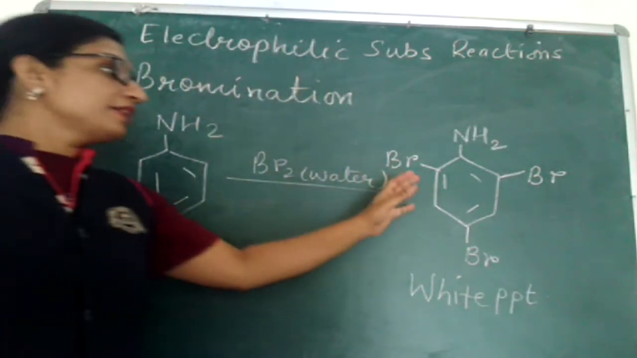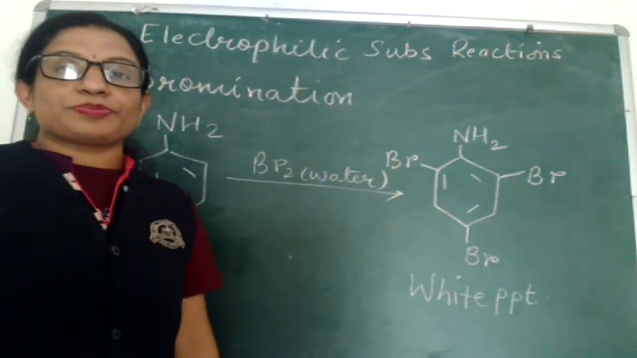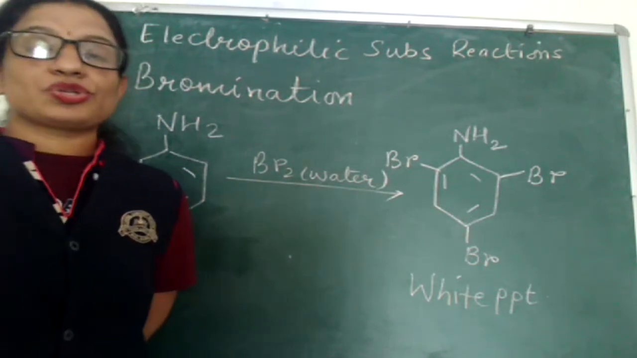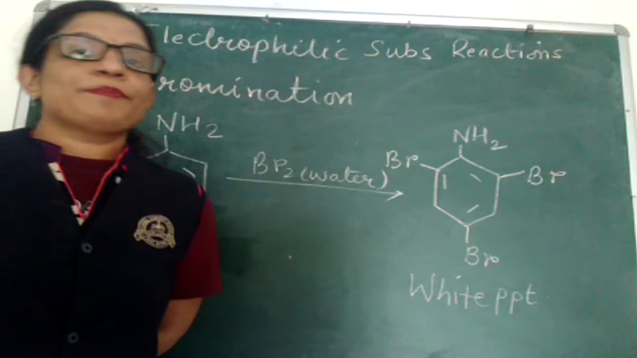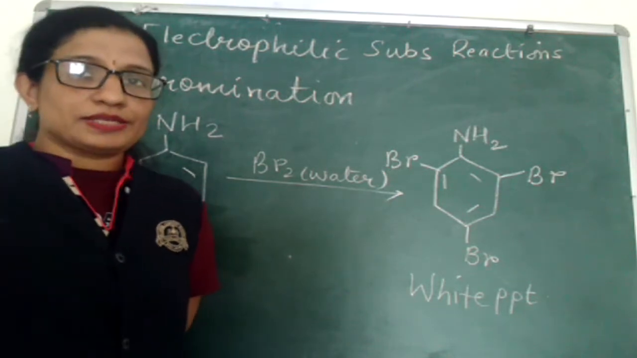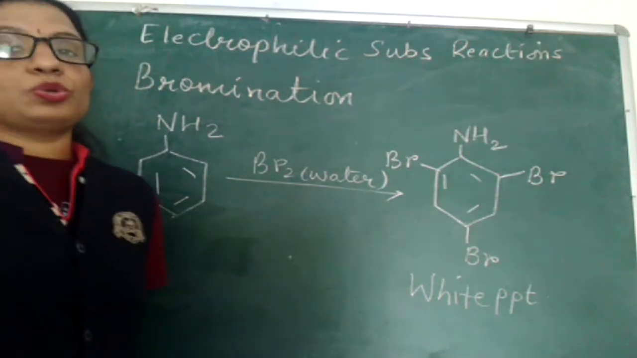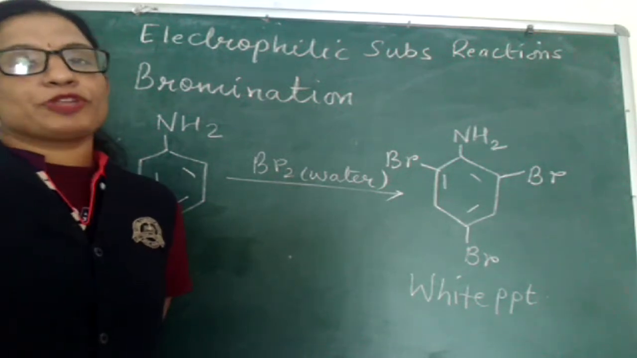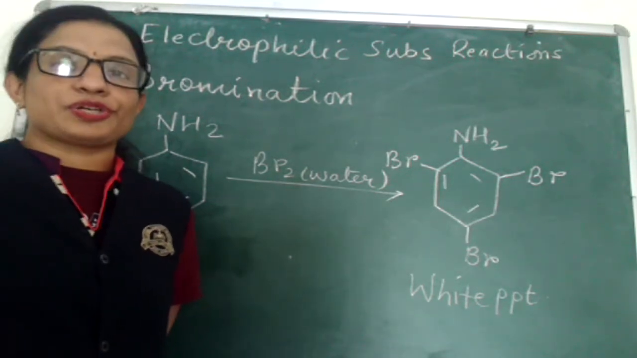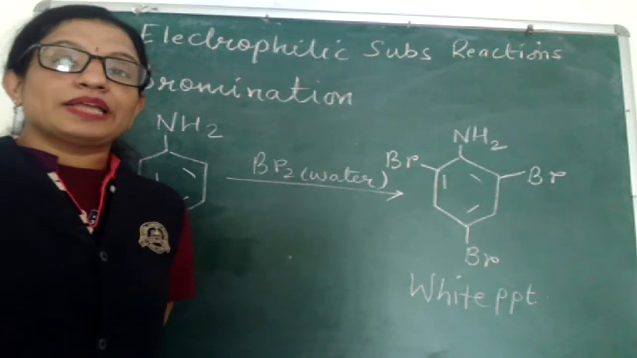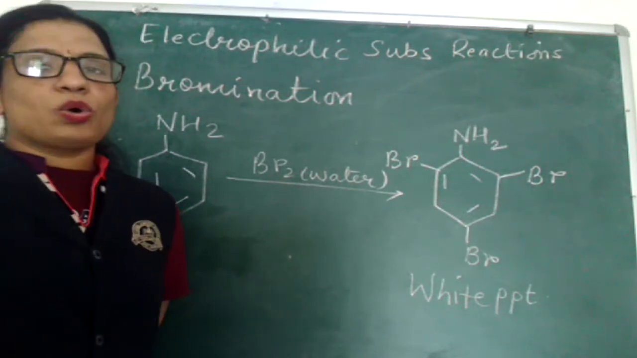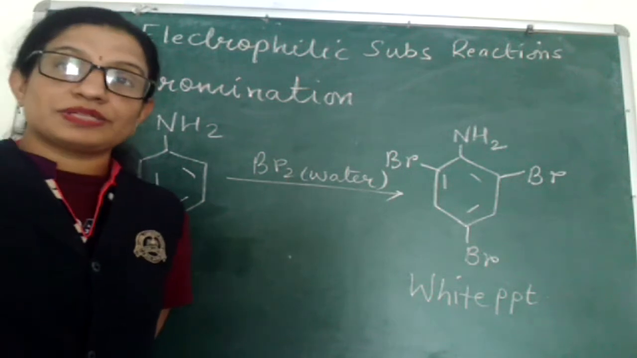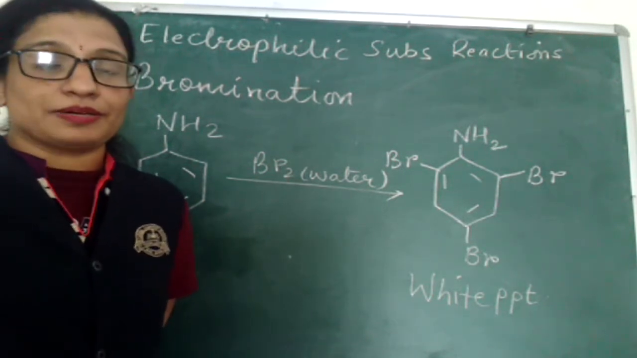Why is the electrophilic substitution reaction taking place at all three positions together? Because the NH2 group is a highly activating group. Now the question is, if we want to obtain a mono-substituted derivative of aniline through electrophilic substitution, that means we want the electrophile to attack only at one position, either ortho or para. Then what is the way? What is the procedure? What is the method?